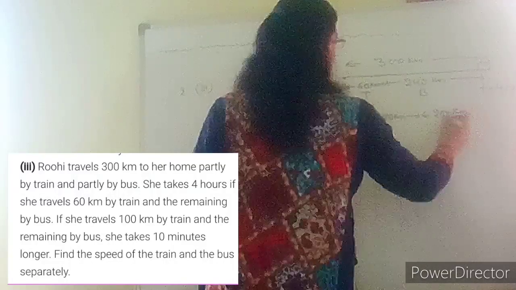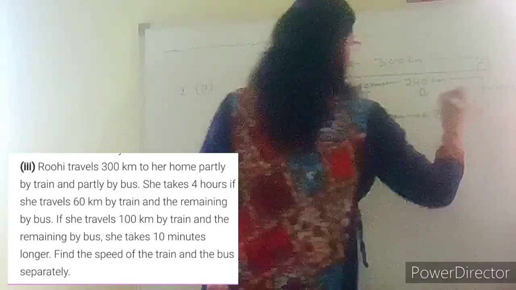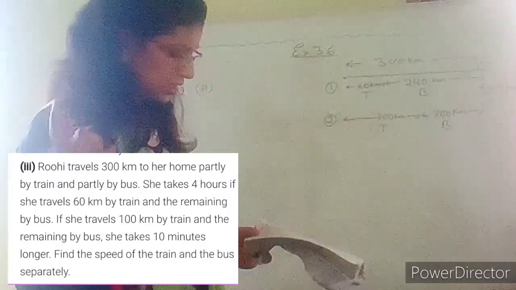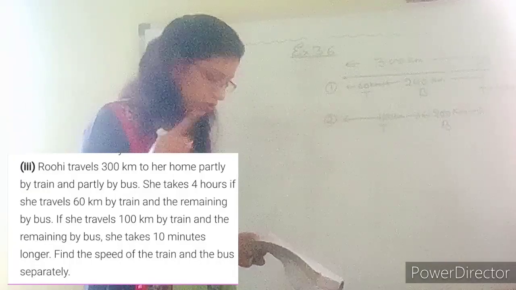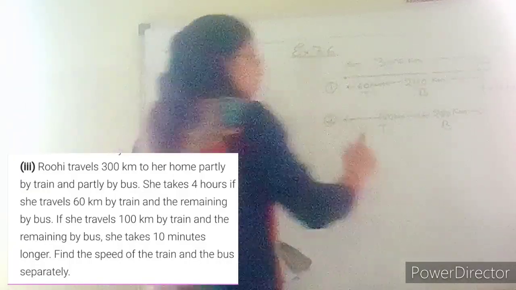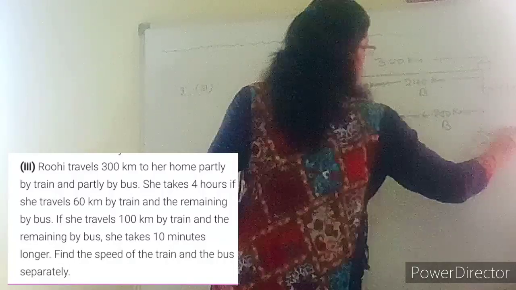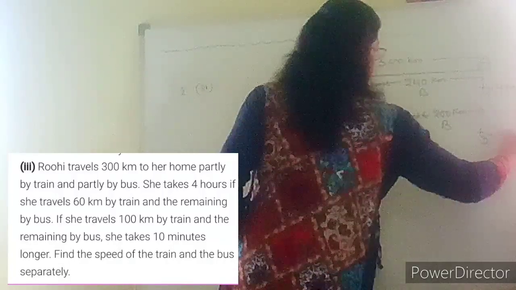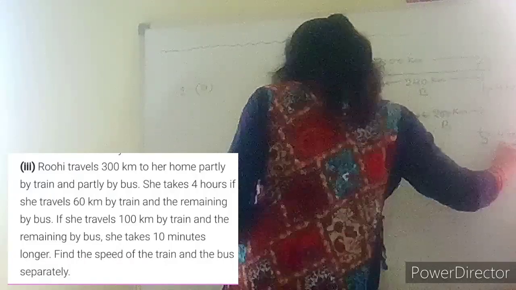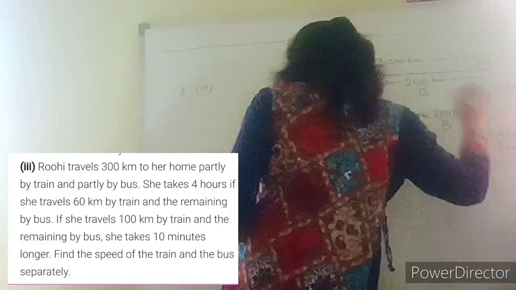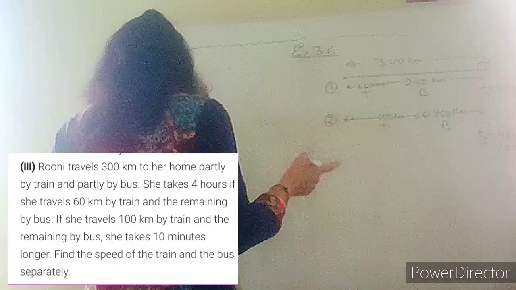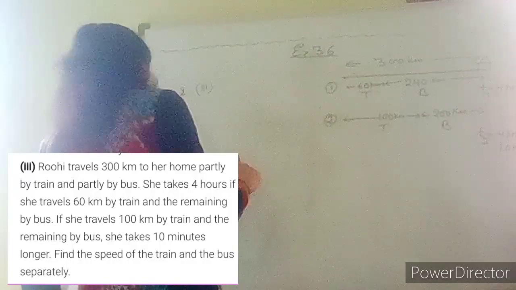She is moving by bus. Okay. तो what they are saying, she takes 10 minutes longer. तो 10 minutes ज़्यादा ले रही है. 10 minutes longer means अब जो पहले टाइम था वो 4 hours था, सेकेंड टाइम क्या हो गया? 4 hours तो था ही, प्लस 10 minutes extra she is taking. Okay, find the speed of the train and the speed of the bus.